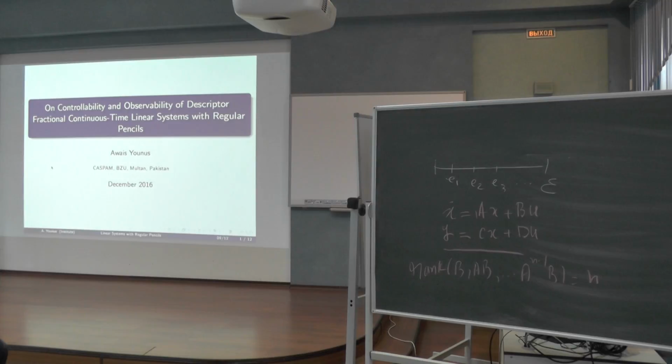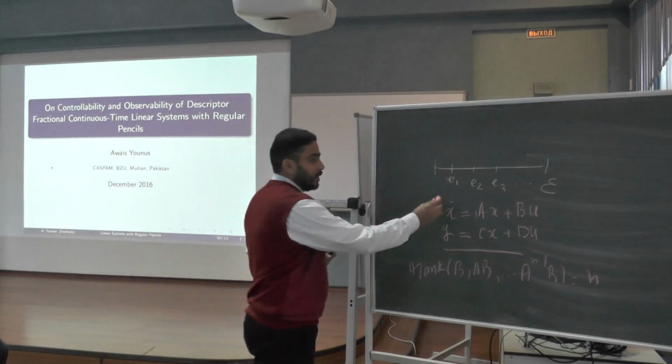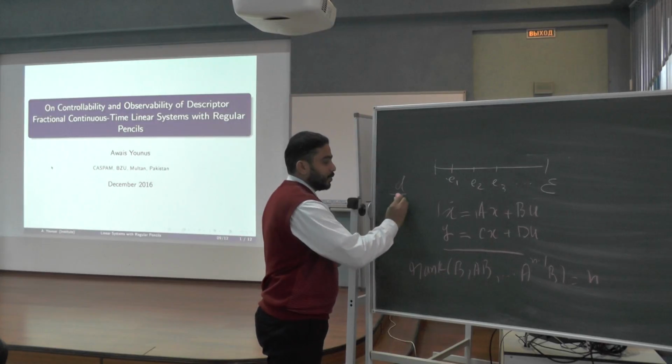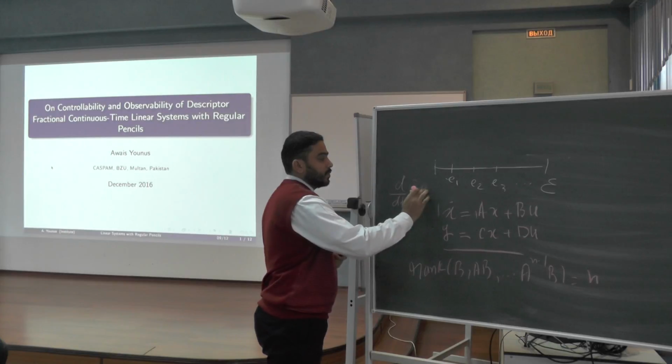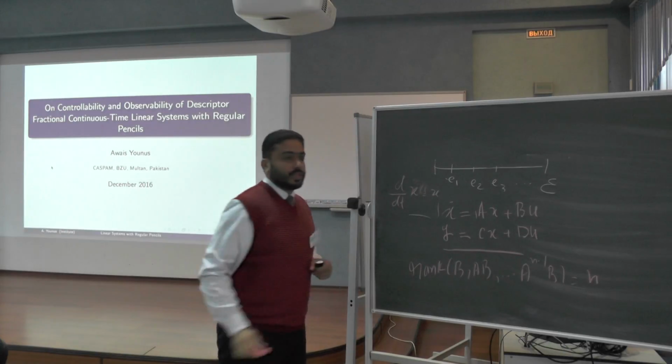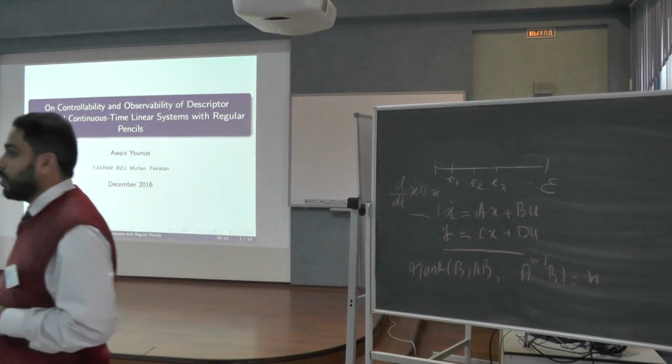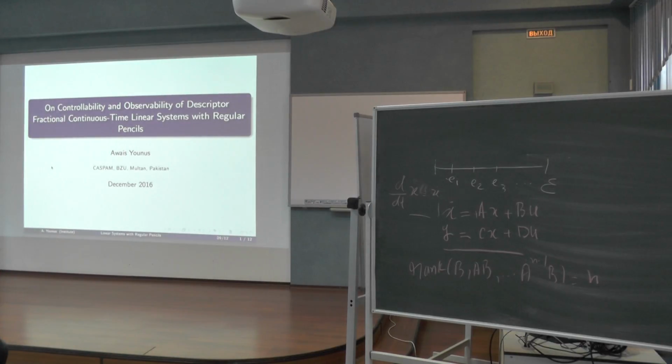This is the classical case where the derivative is simply the first derivative with respect to t. The things are going to generalize in some sense, in that the derivatives are changed to the fractional case.